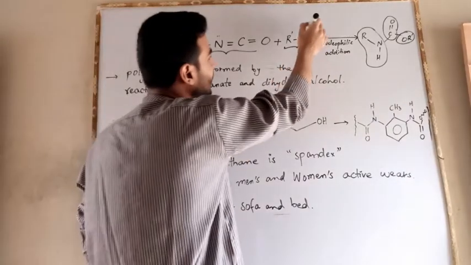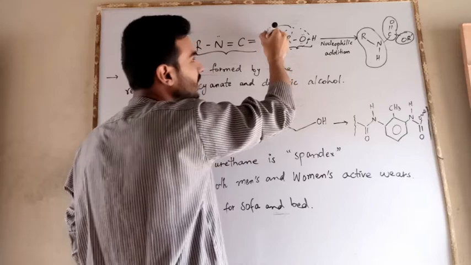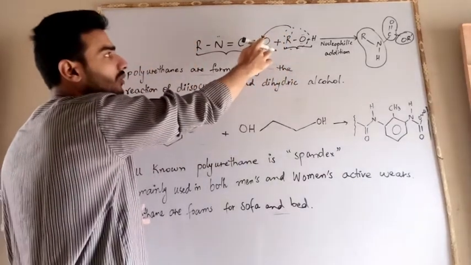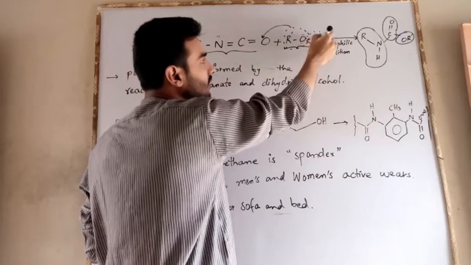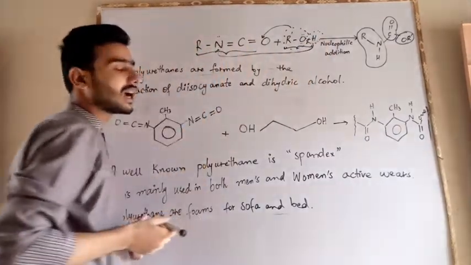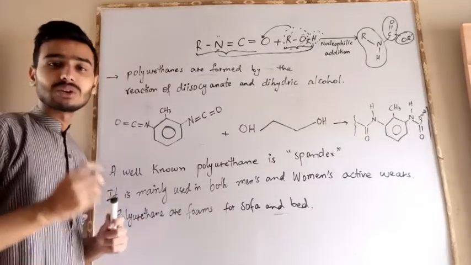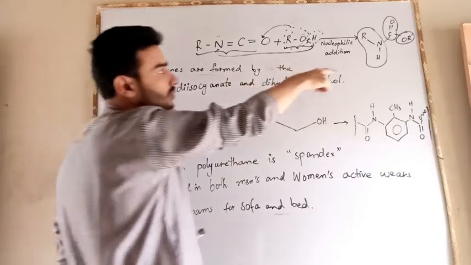This OR is attached here with oxygen, and the H, which is the hydrogen atom, goes towards here and attaches with the nitrogen atom. It will break the double bond and convert it to a single bond.